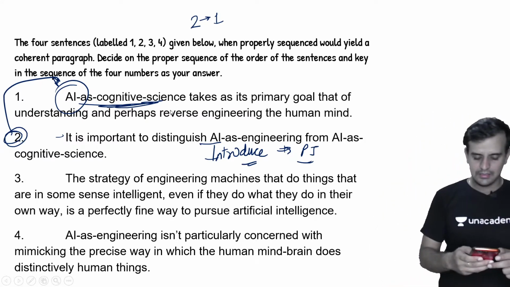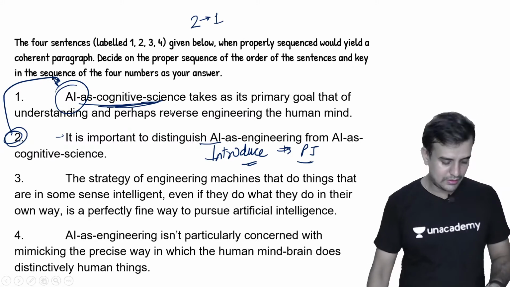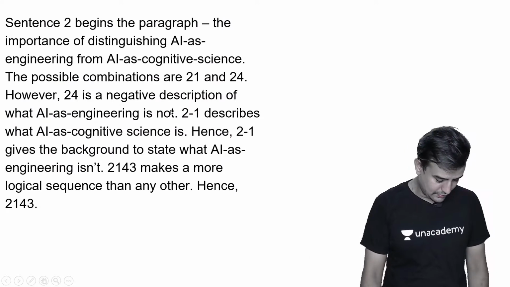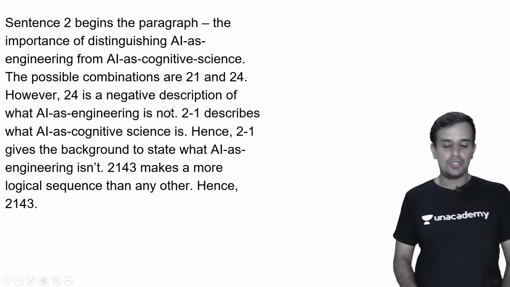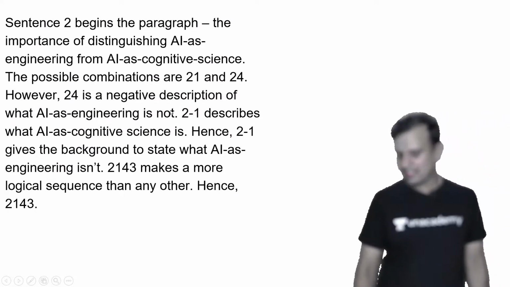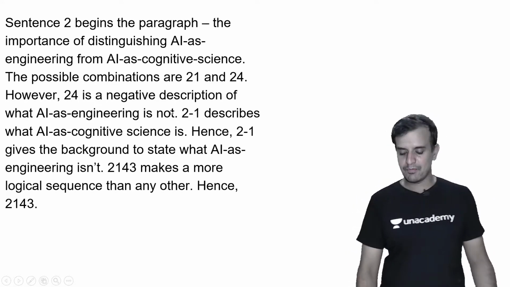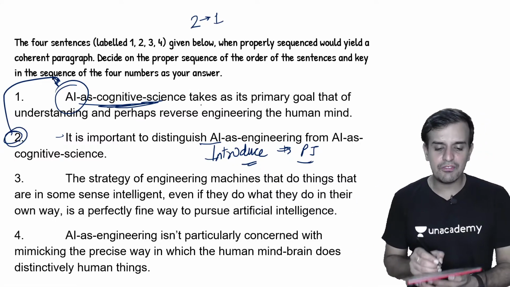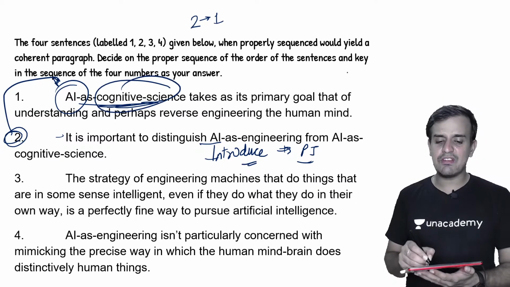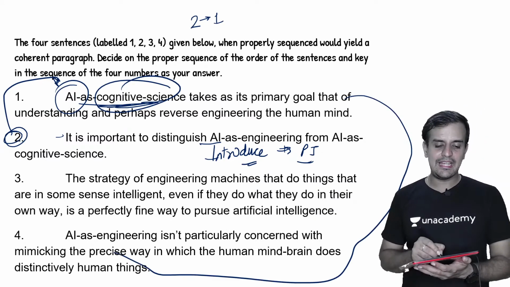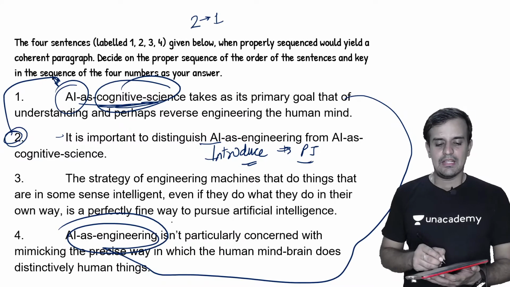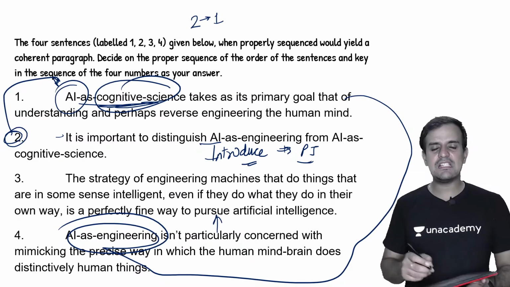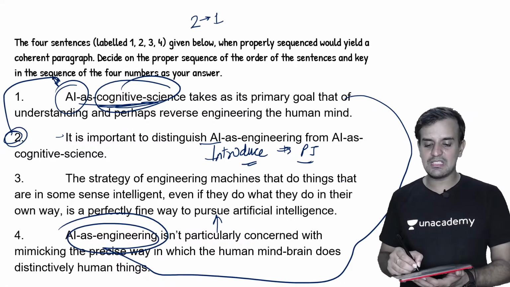Okay. Good. So I have got the answer. Very good people. So over here, the correct sequence will be 2 1 4 3. Why would 2 1 4 3 be the correct sequence? Let us see. From cognitive science we went towards AI as engineering. And afterwards we defined this engineering perfectly, we defined it in this particular statement.